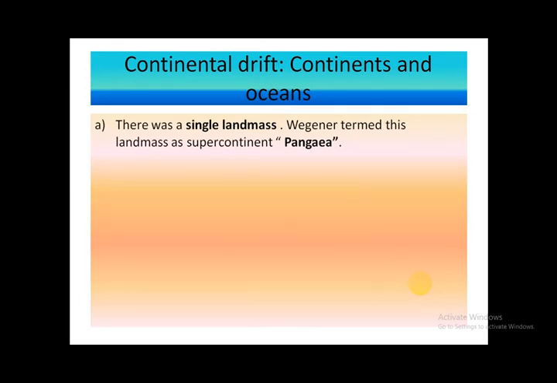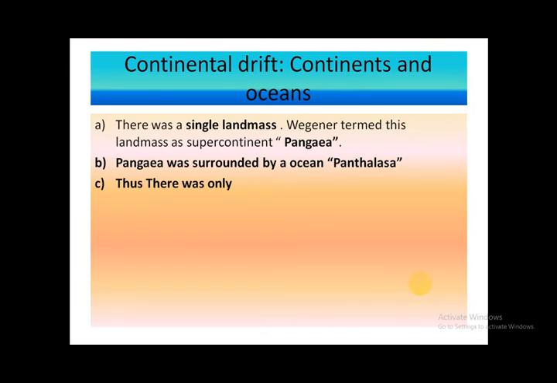According to Wegener, there was a single landmass. Wegener termed this landmass a supercontinent, and the name of this continent was Pangaea. Pangaea was surrounded by ocean. The name of this ocean is Panthalassa.